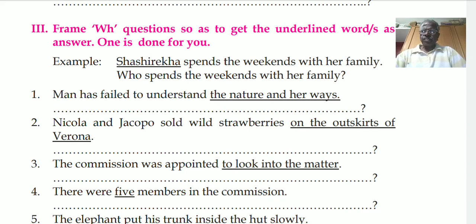Then how far? Distance. Bangalore is 200 kilometers from here. 200 kilometers is underlined. How far is Bangalore from here? Davangere is 60 kilometers from here. 60 kilometers is underlined. How far is Davangere from here?